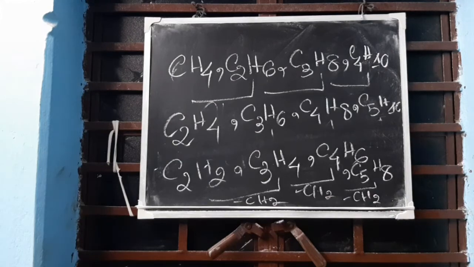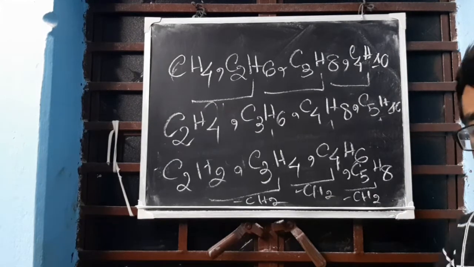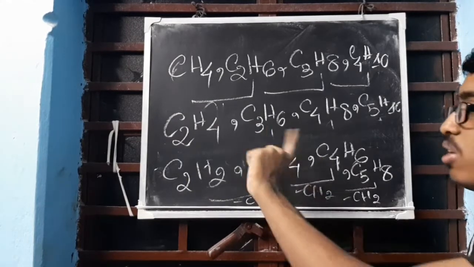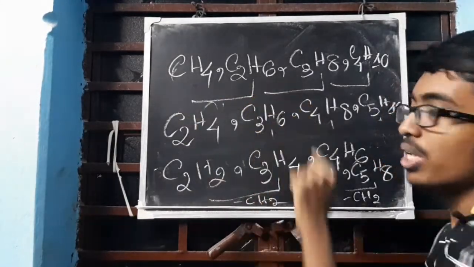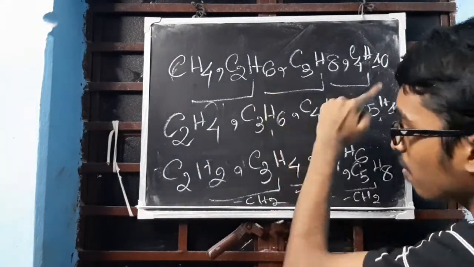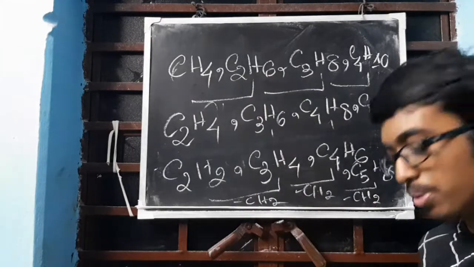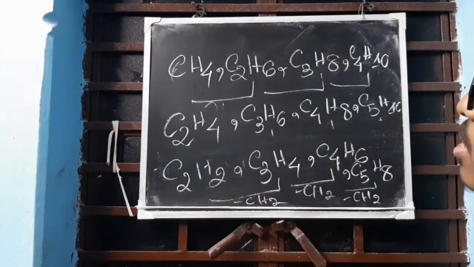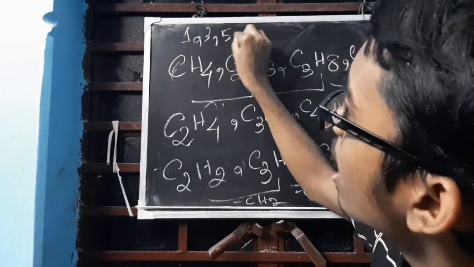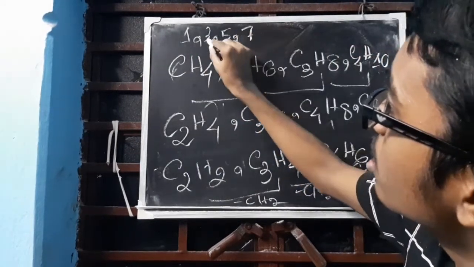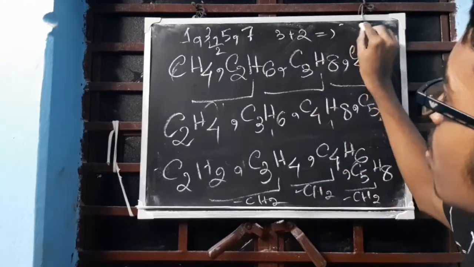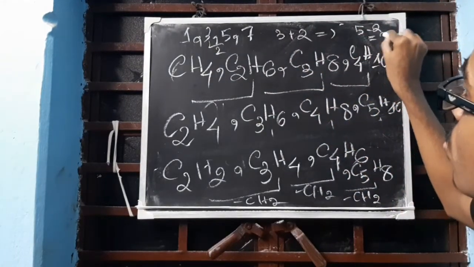Clear? Understood? Now think logically. If they all are having the difference of CH2 group, can you add CH2 to this to get this? Definitely you can do that. So if you subtract CH2 from here, you will get this. Talking about basic maths now. Suppose the series I showed you was 1, 3, 5, 7. If this difference is 2, then 3 plus 2 will give me 5, or if I subtract 2 from 5, you will get 3.